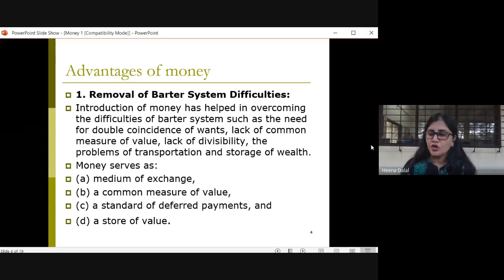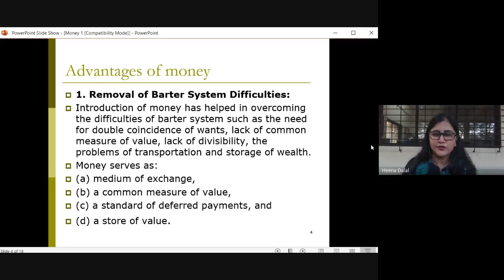Correct? Now, because of the introduction of money, it helped in overcoming all the difficulties of the barter system. Right? I already explained what was double coincidence of wants. Then it was difficult to determine the common measure of value.